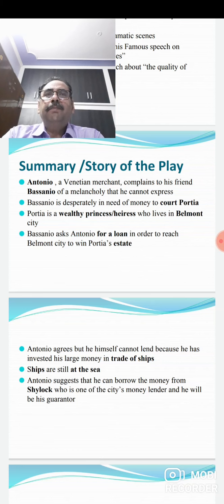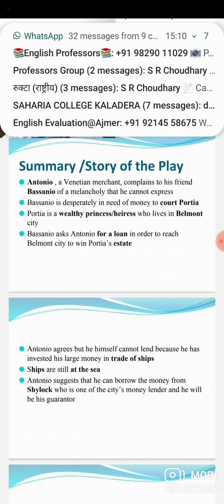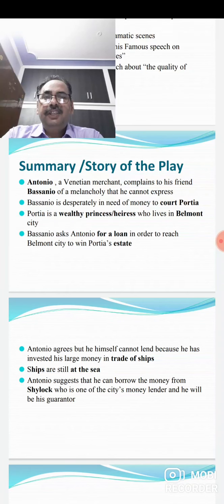Now we come to know that Bassanio is desperately in need of money to court Portia. He wanted to marry Portia. And now, who is Portia? Portia is the lady of Belmont. She is an heiress. That is, she lives in Belmont and she has a large amount of property there, as a successor.